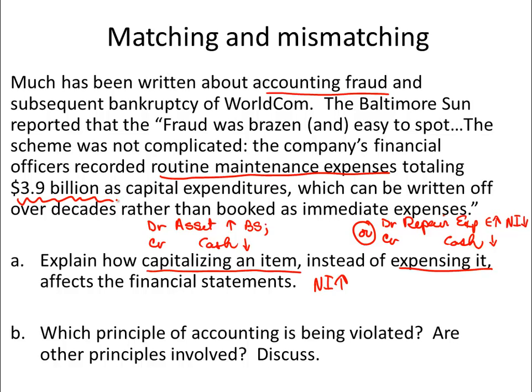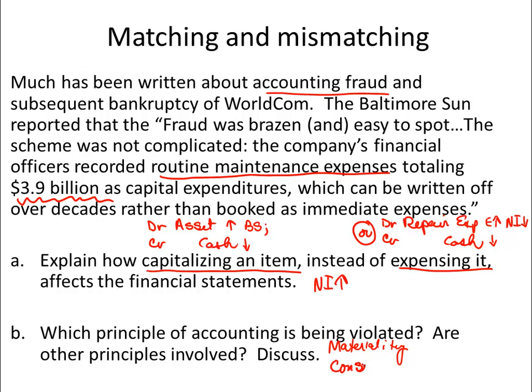Part B, which principles of accounting have been violated? So listening to what you've learned so far in here, we know that number one, materiality, $3.9 billion. If you did know about that as a user, you probably would have changed your mind about the business decisions you made.